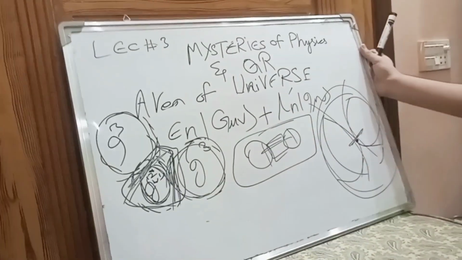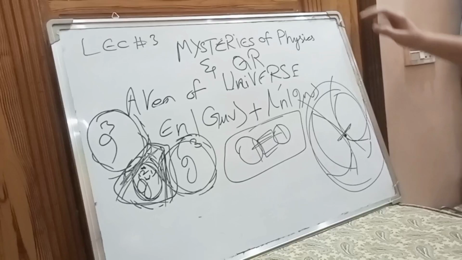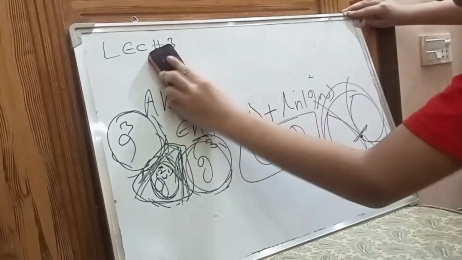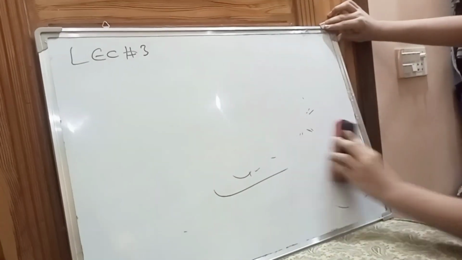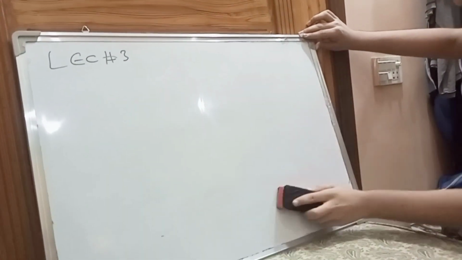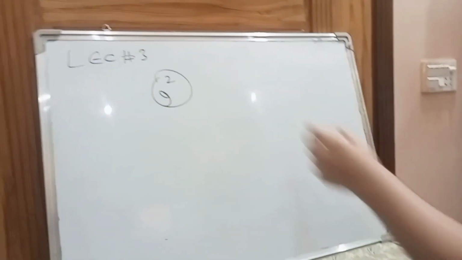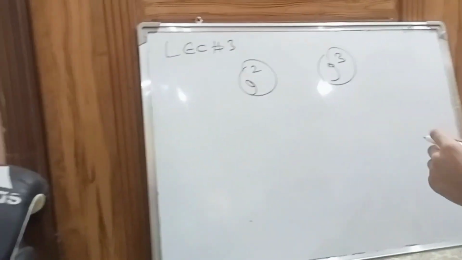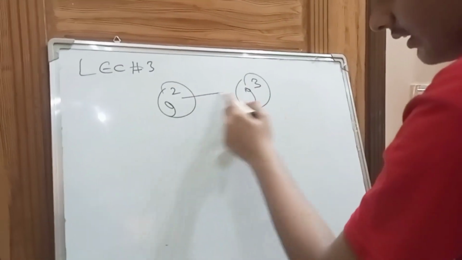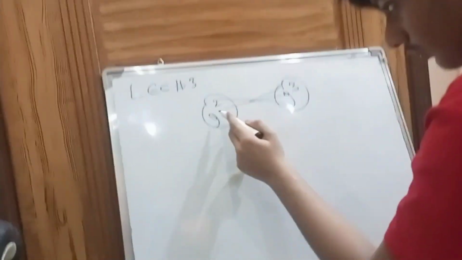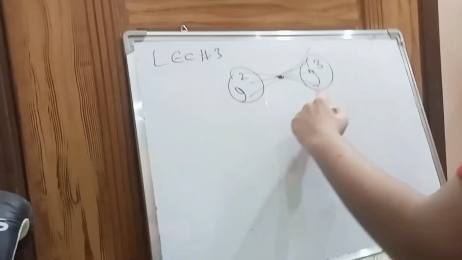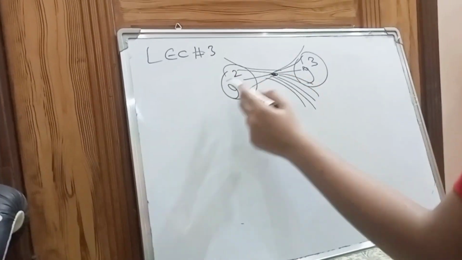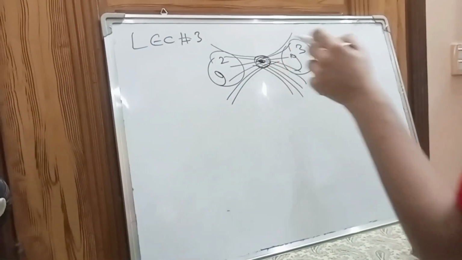Now, how this whole process works, I will define it in a way like, let's say this is a graviton at two indices and this one with three. Now, when they connect with each other in singularities, slowly they will deform and combine with each other with the speed of light.